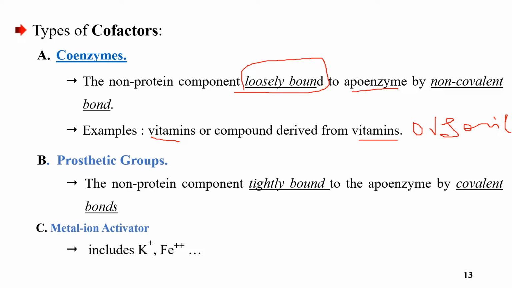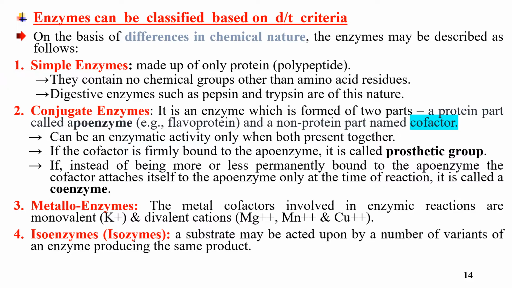A prosthetic group means a non-protein compound which binds tightly to the apoenzyme by covalent bonds, or strong bonds. Examples: minerals. Another kind is metal ion activators, like potassium and iron, which are common examples of cofactors.